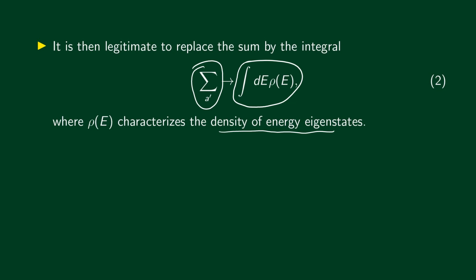Let me represent the entire energy range by a line like this. Okay. So this is the entire range of energy that we are interested in. Now this range can be divided up into equal pieces, each of width delta E. Okay, so each of these intervals has a width delta E. So suppose this is the energy E, then this would be E plus delta E.